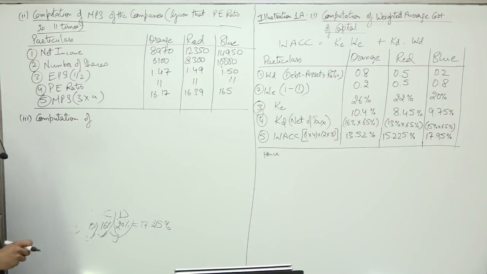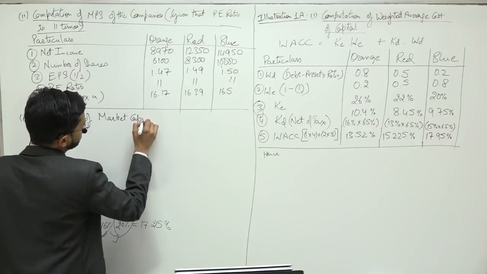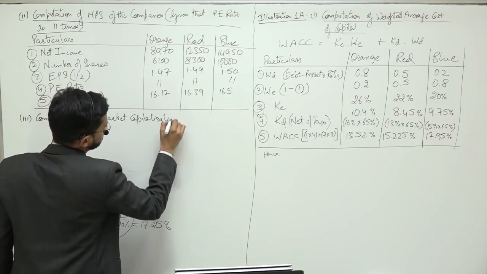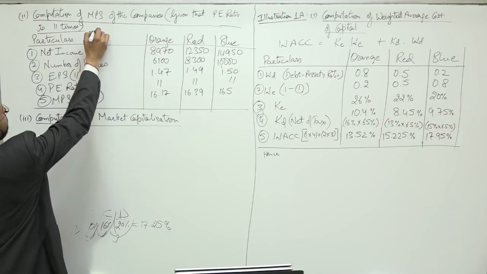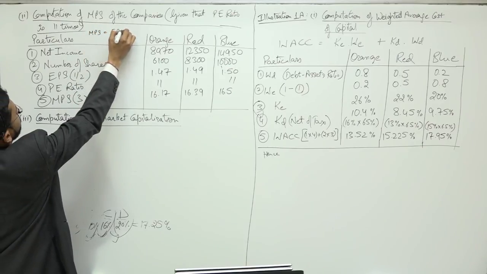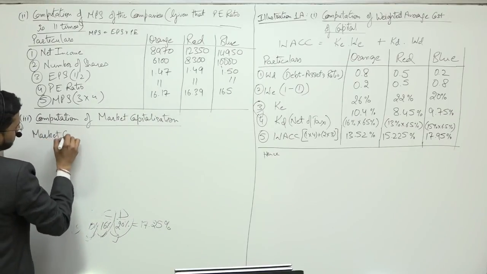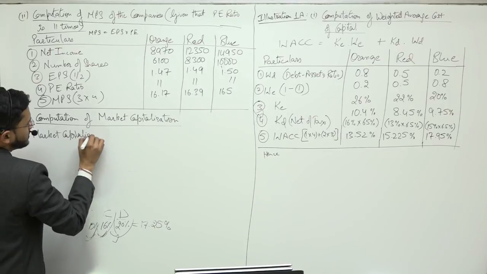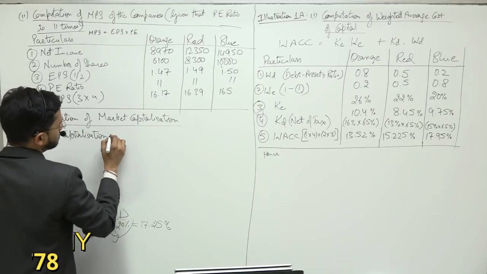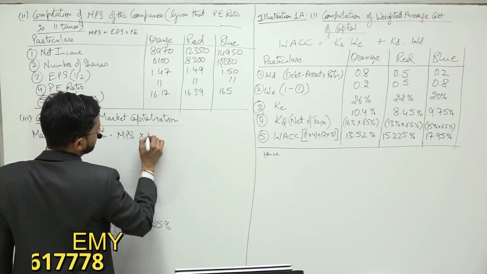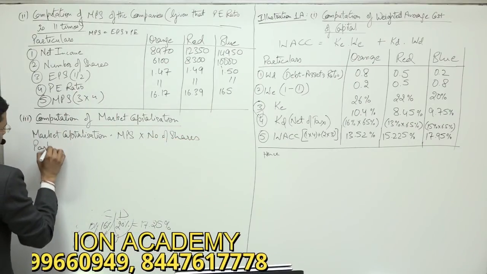Okay, so the last part requires you to compute the market capitalization. Here also I think we should write the formula. MPS is equal to EPS multiplied by PE ratio. Similarly, market capitalization is equal to MPS into number of shares.